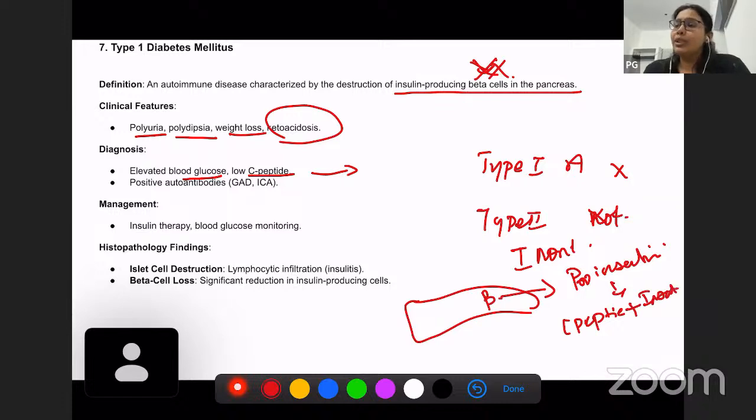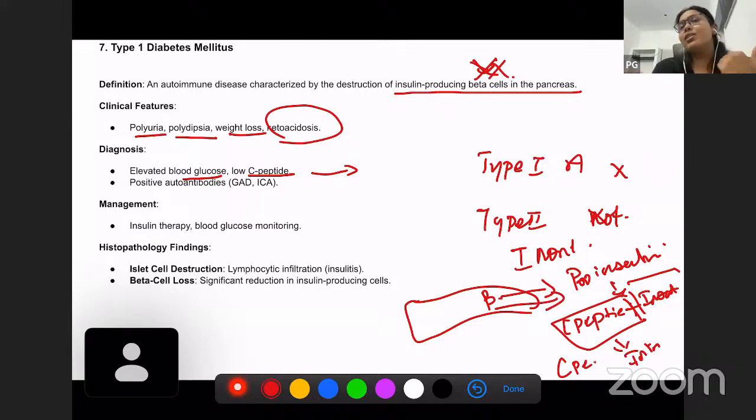So this proinsulin is cleaved into C-peptide and insulin. So whenever it comes into the bloodstream, we have C-peptide as well as insulin whenever it is produced in the beta cells. But since here insulin is not produced, you don't have C-peptide here as well. So this is the reason we have low C-peptide in type 1 diabetes mellitus.